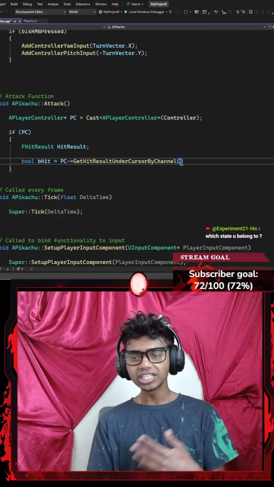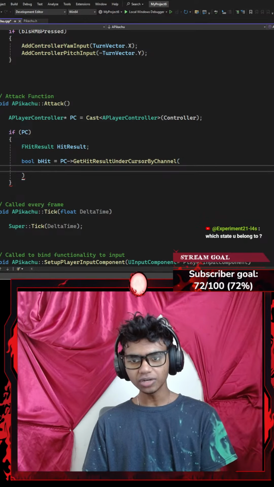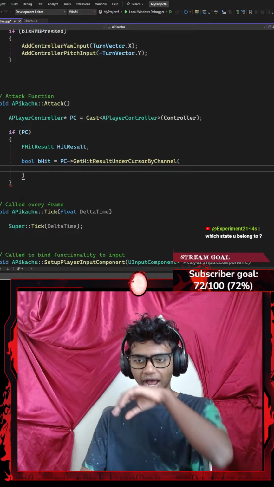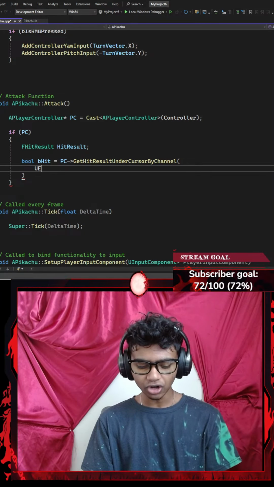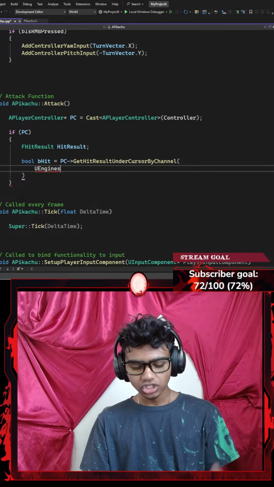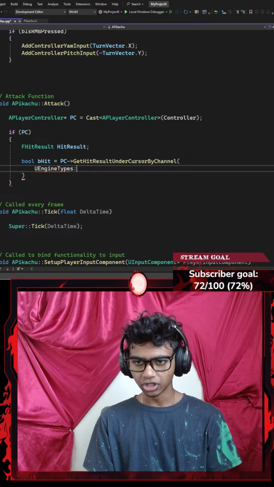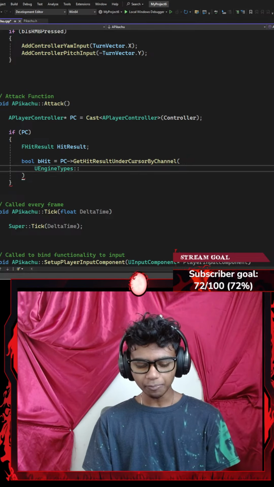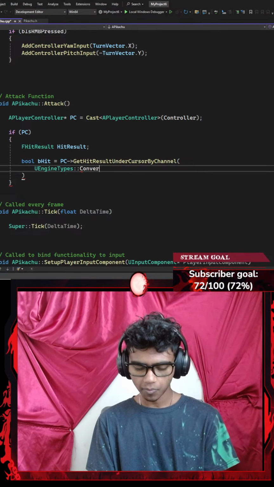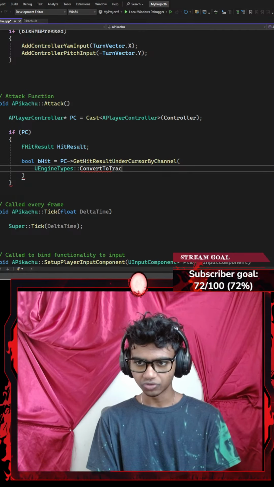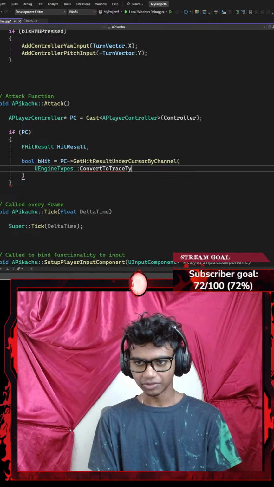Okay, now inside my get hit result under cursor by actors function, I'm going to require a few parameters. The first is going to be a trace type, so I'm going to go with something like UEngineTypes. From my UEngineTypes, I'm going to use the scope resolution operator and get my trace type. So I'm going to go ahead and actually convert to trace type. Let's go with convert to trace type. Okay, let's go with something like type.